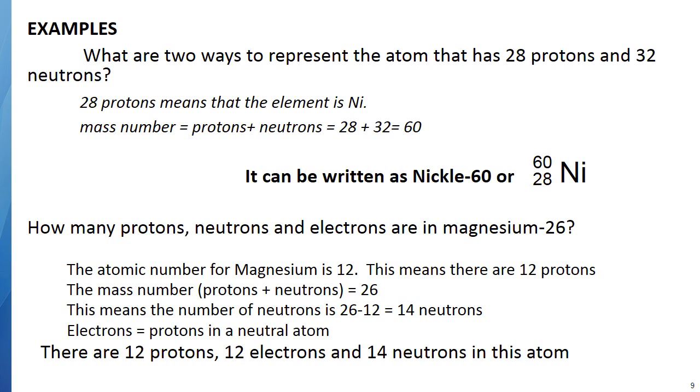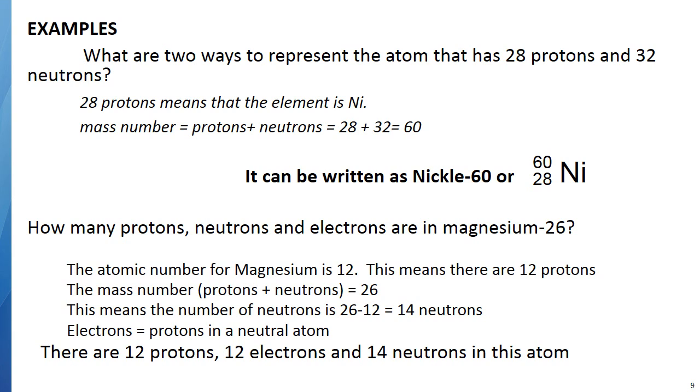All right, second example. How many protons, neutrons, and electrons are in magnesium 26? Well, magnesium 26, again, the dash 26 is the mass number, so that's the total of the protons and the neutrons. Now, in order to find out what the number of protons are, we have to look up magnesium. Magnesium is element number 12, which means there are 12 protons.